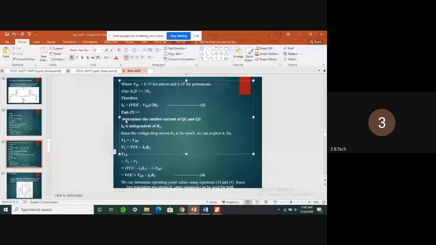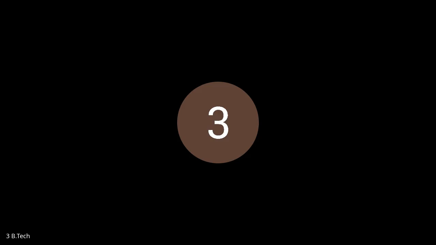So if IE is independent of RC, obviously IC is also independent of RC, as we can consider IC always equals IE. So this is how to fix IC for the transistor to operate in the active region. Similarly, the way we can find it, VCE is similar for both transistors.